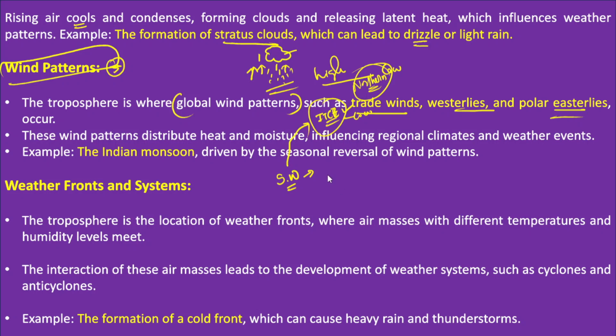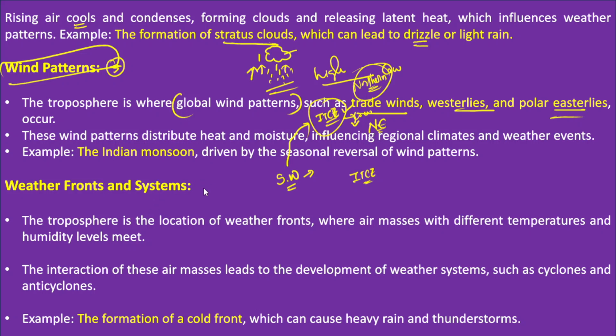However, during October and November, the intertropical convergence zone shifts to the southern Indian Ocean. So this leads to the reversal of monsoon winds, and these are called the northeast monsoon winds. So this can be an example for determining wind patterns in the troposphere itself.